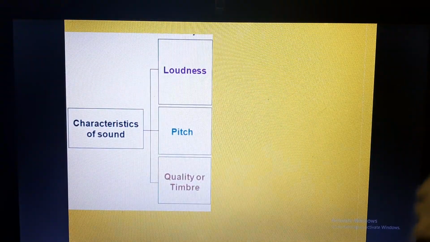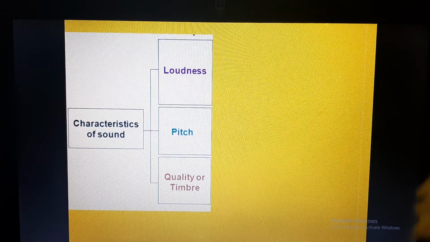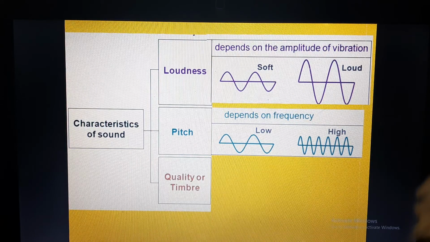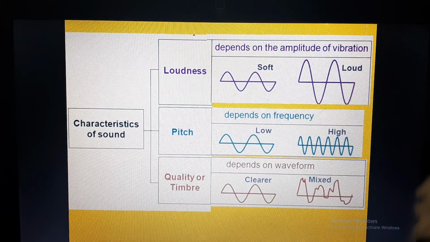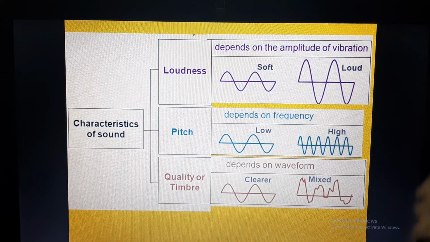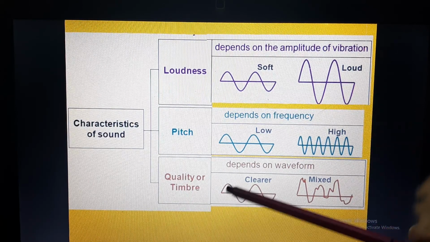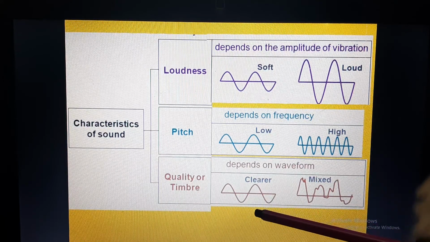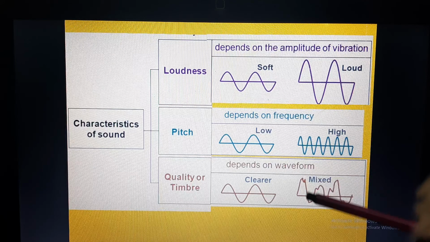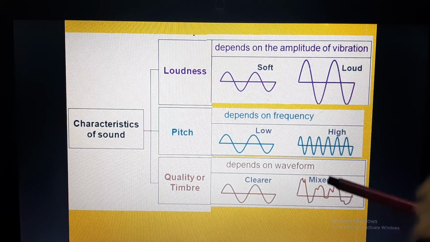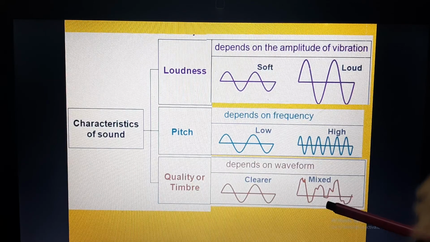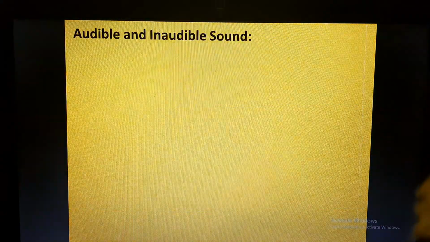The characteristics of sound are loudness, pitch and quality. Loudness depends upon amplitude, pitch depends upon frequency, and quality depends upon the waveform. Quality means whether it is melodious or noisy. If the waveform is clear, the sound will be pleasant to hear and melodious. But if the waveform is mixed and not clear, the quality of sound will be poor, and it will be called noise and will not be pleasant to hear.